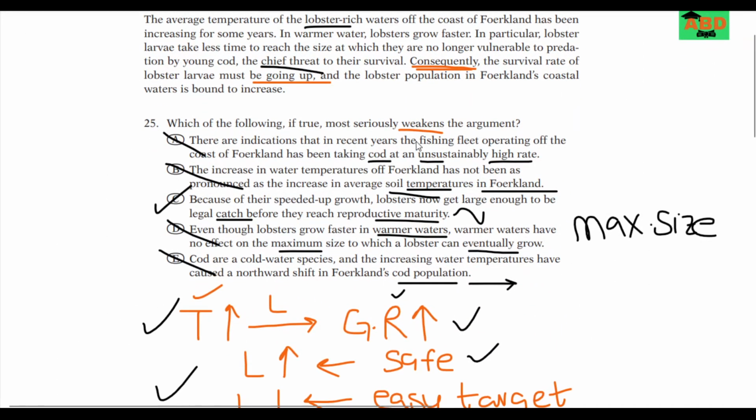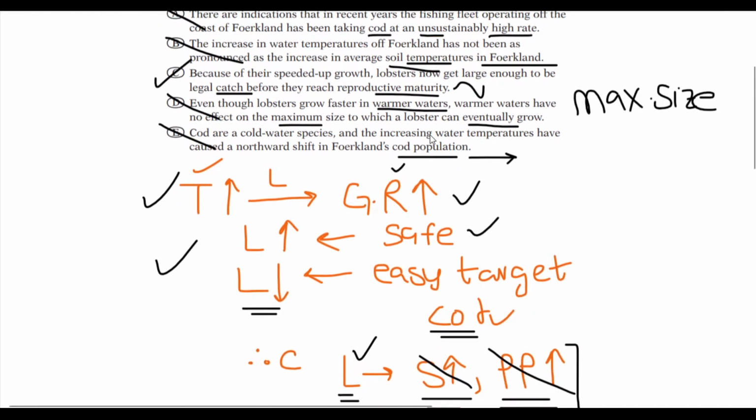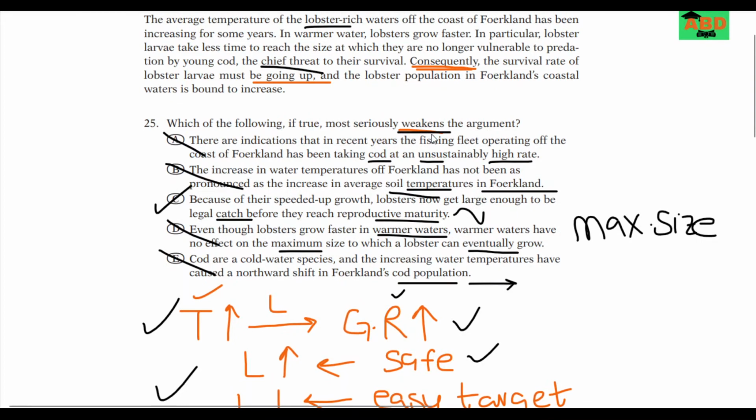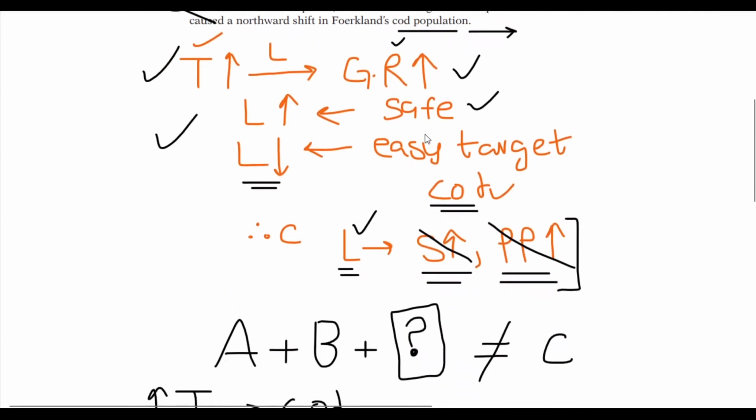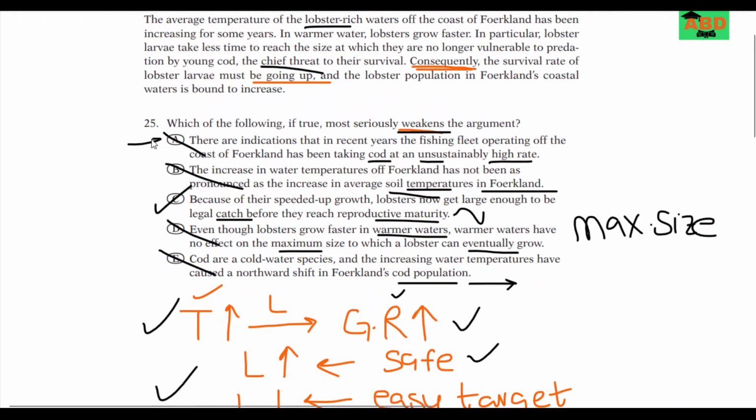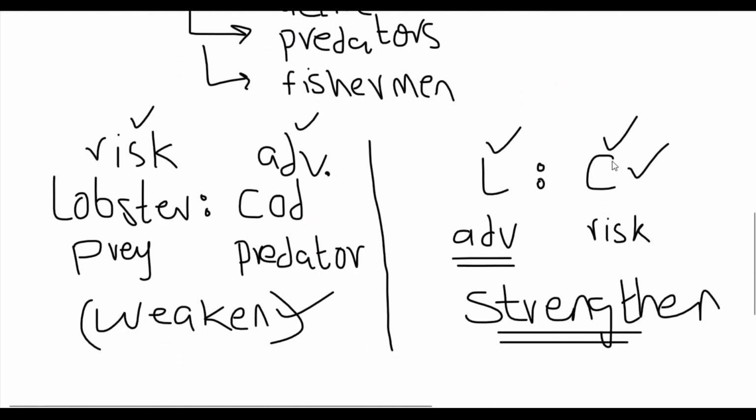Because at the end of the day, if this was a strengthening question, if the question asked which of the following would strengthen the argument, then A would have been a brilliant answer because it is putting the cod at risk.